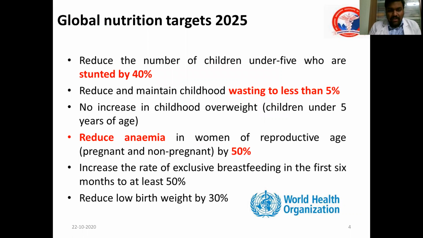It is nothing but to reduce the number of children under 5 who are stunted by 40%, and wasting should be reduced to less than 5%. There should be no child with overweight, and anemia should be reduced by 50% in women of reproductive age. These are the important global nutrition targets of 2025.